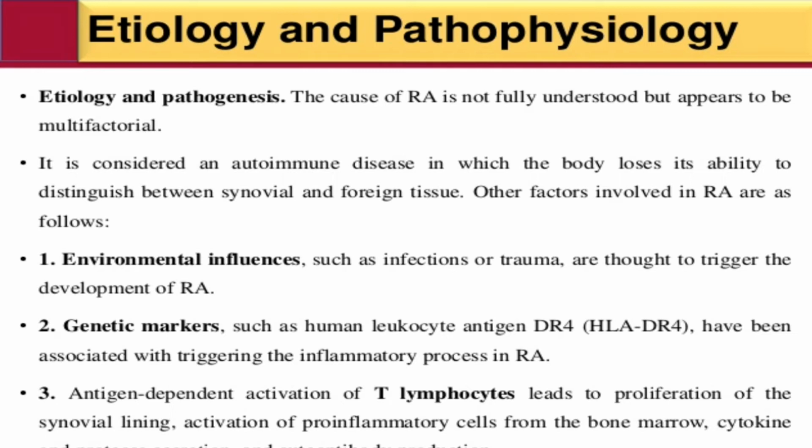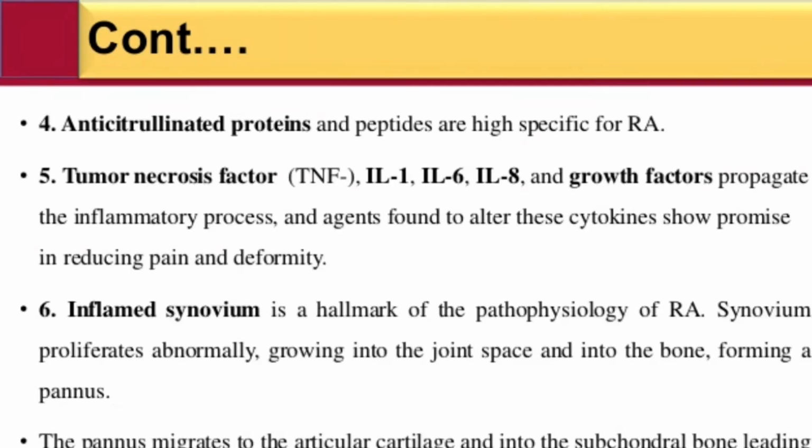Antigen dependent activation of T lymphocytes leads to the progression of the synovial activation of the pro-inflammatory cells from the bone marrow. Cytokines means small proteins used in the immune system. Next is the anti-citrullinated protein and peptides, in which conversion of the amino acid arginine in a protein into the amino acid citrulline occurs. Tumor necrosis factor TNF, IL-1, IL-6, IL-8 and growth factors progress the inflammation process.